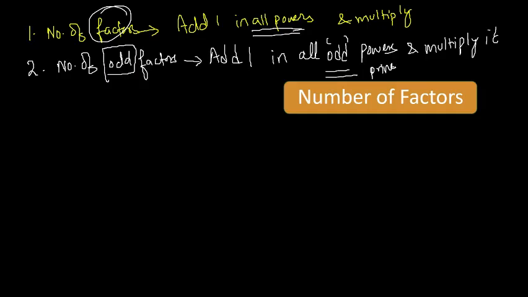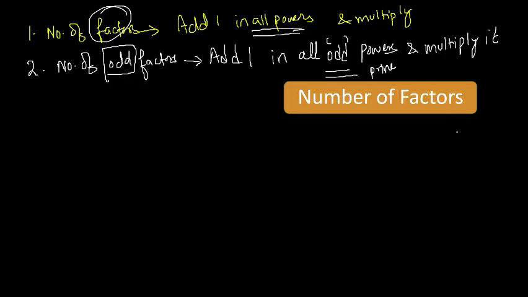So which prime number is not odd? Means even. That is only 2. So just leave 2. Add 1 to all the other numbers because all others are odd. Only 2 is the even prime number. So leave 2 and add 1 to the powers of all the other numbers and then multiply them.